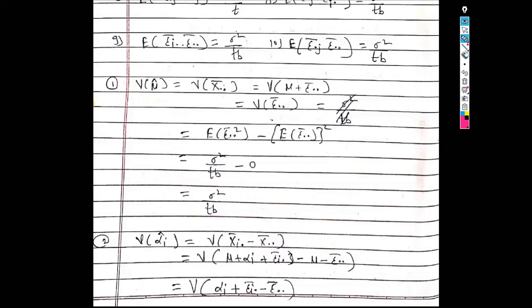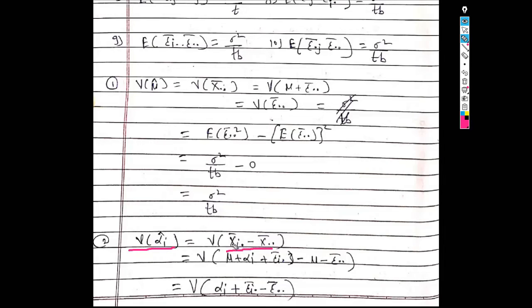Now the next one is the variance of alpha i hat. Consider the variance of alpha i hat. We know that the estimate of alpha i is xi dot bar minus x dot dot bar. So consider the variance of xi dot bar minus x dot dot bar.